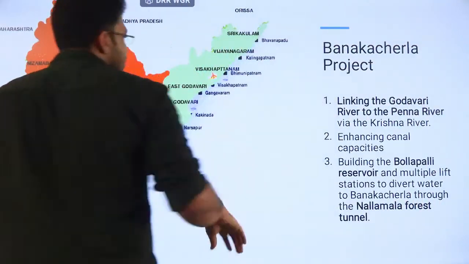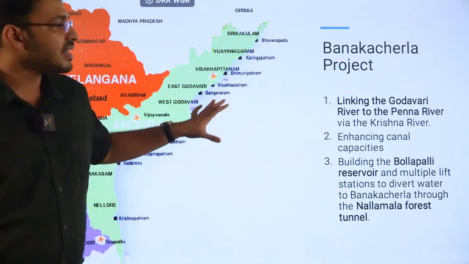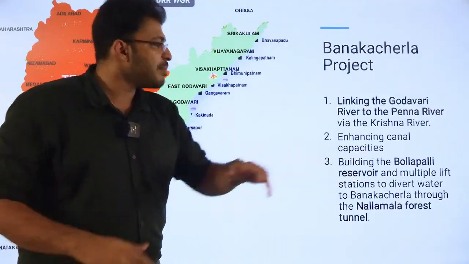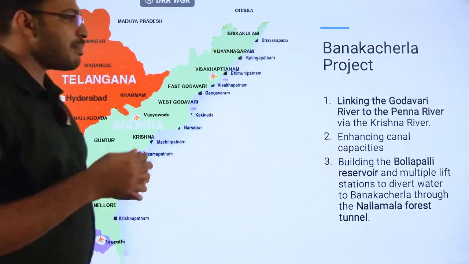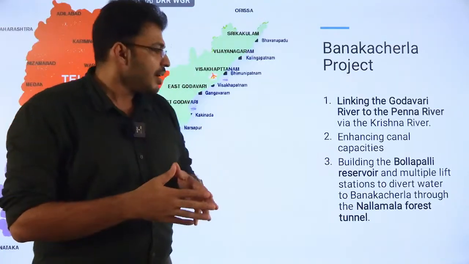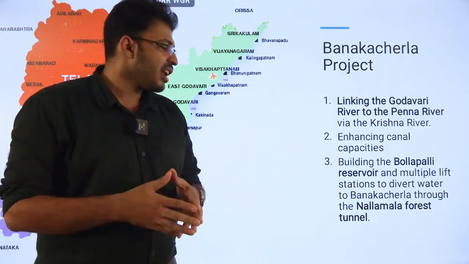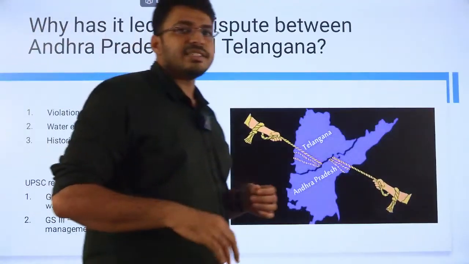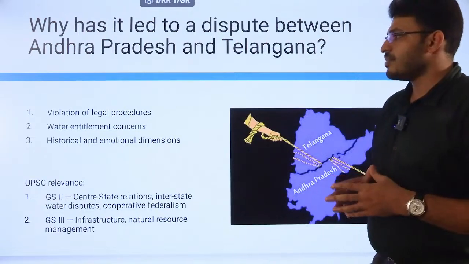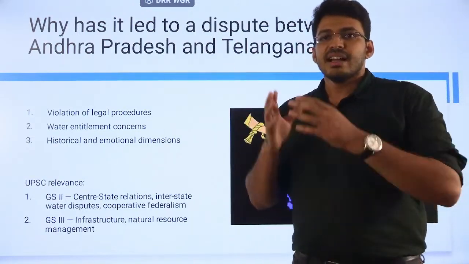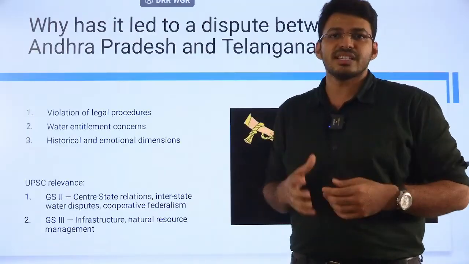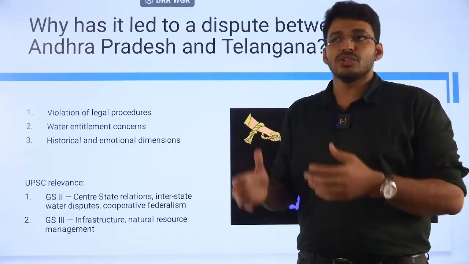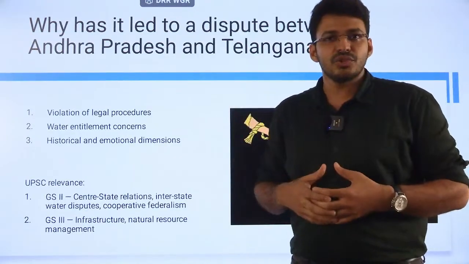So Telangana is opposing that. What is the reason? The project links the Godavari River to the Penna River via Krishna, enhancing canal capacity and building the Bolapalli Reservoir and multiple lift stations to divert the water to Banakacherla through the Nallamala Forest tunnel. Why has it led to a dispute between Andhra and Telangana? It is a violation of legal procedures, as when the Andhra Pradesh Reorganisation Act 2014 was passed, one reason for the bifurcation of Andhra was this water issue, this water challenge.